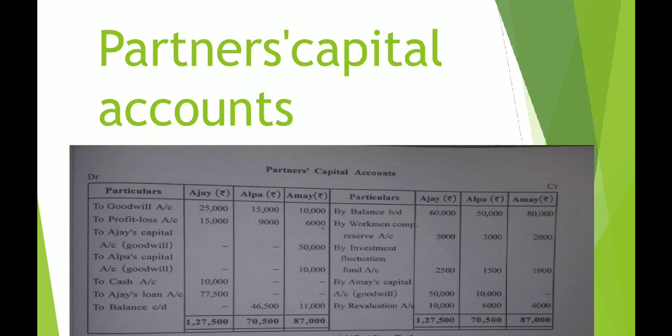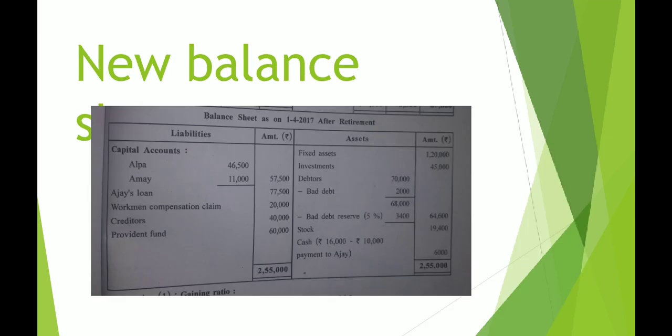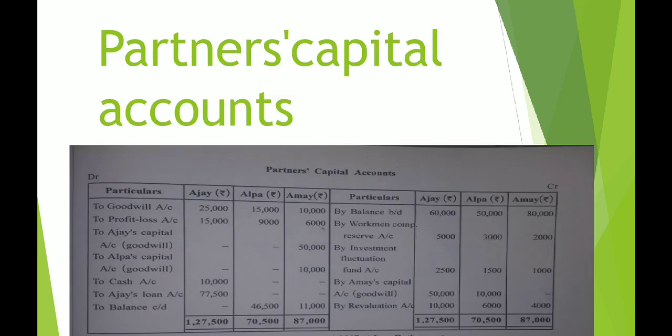In partners' capital accounts, credit side, by investment fluctuation fund account, you can see they have written 5,000 in the old ratio of partners. Alright, and the new value of investment in the balance sheet is 45,000. Alright, let us continue then.